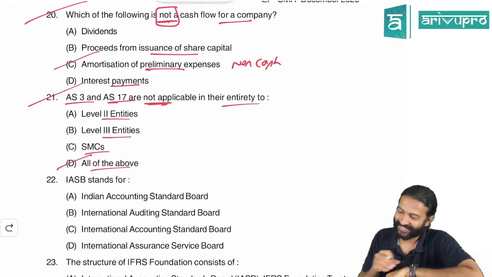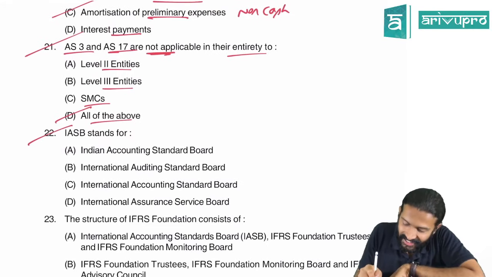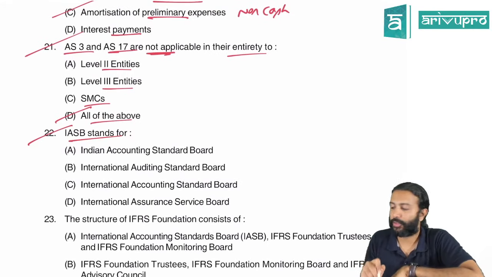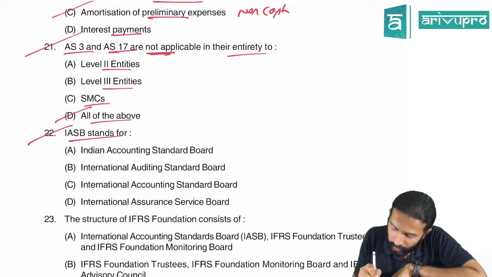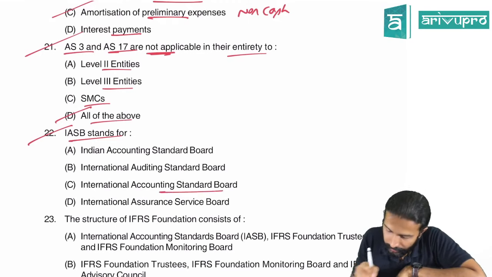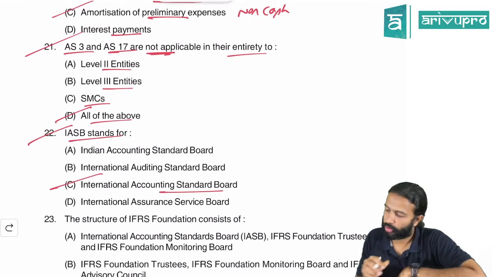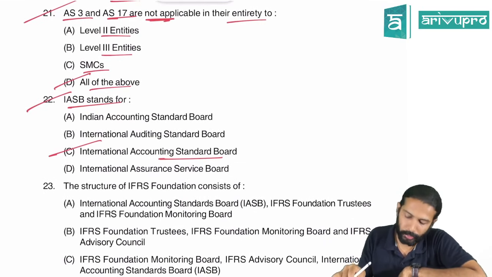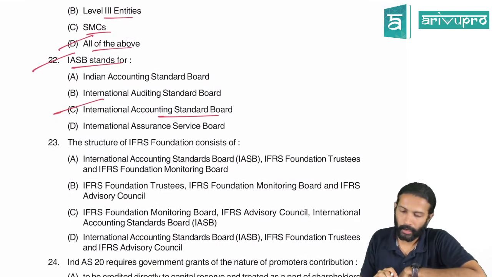Done. Okay. Next, IASB stands for International Accounting Standard Board. Which option is that? International Accounting Standard Board. So C for Chennai is the right option. Perfect. Correct.